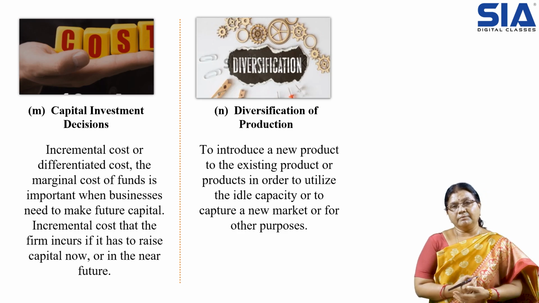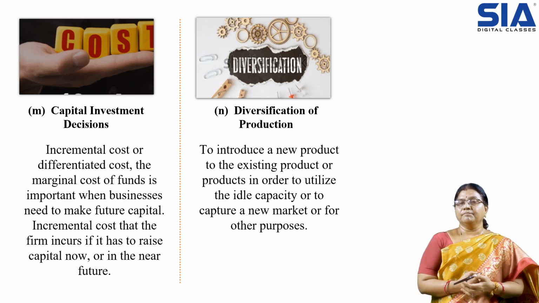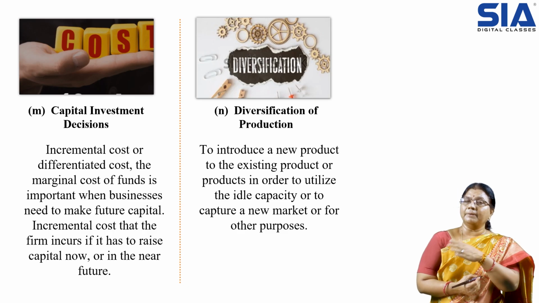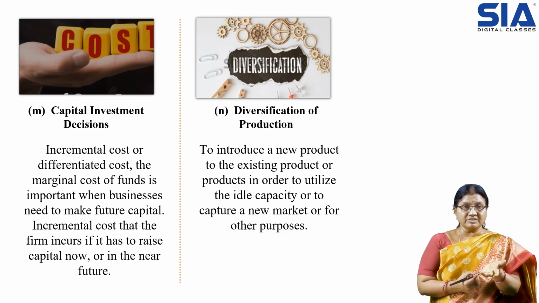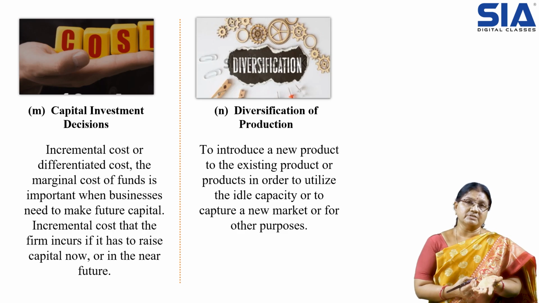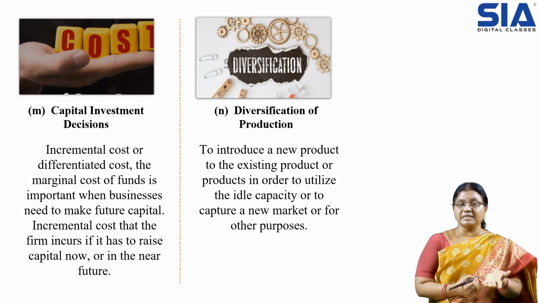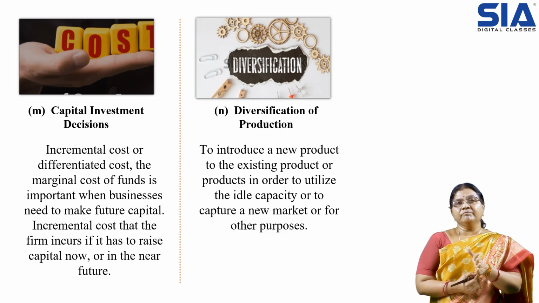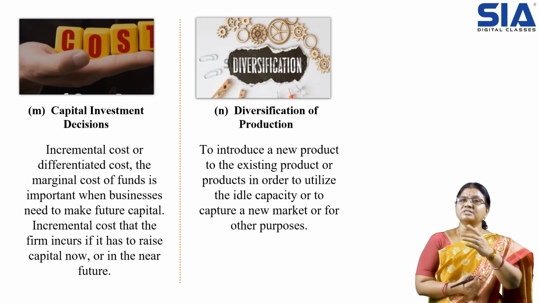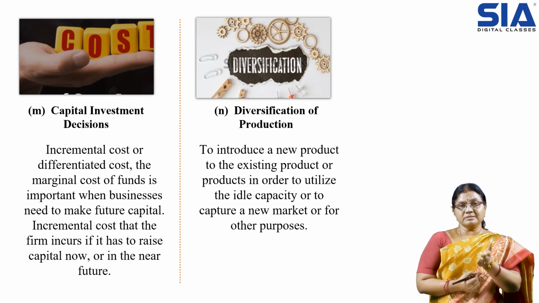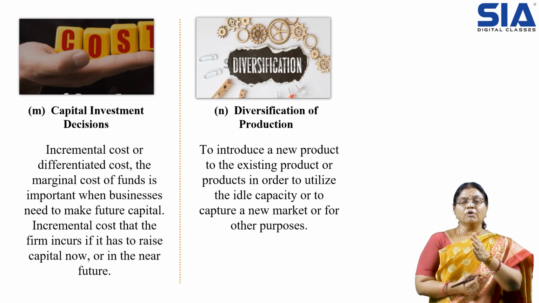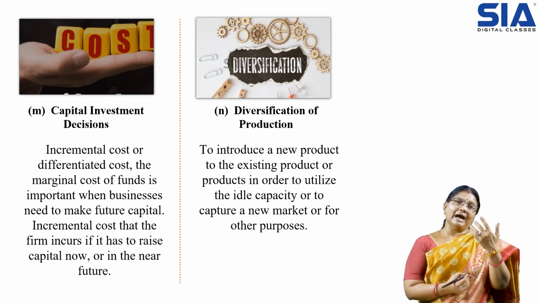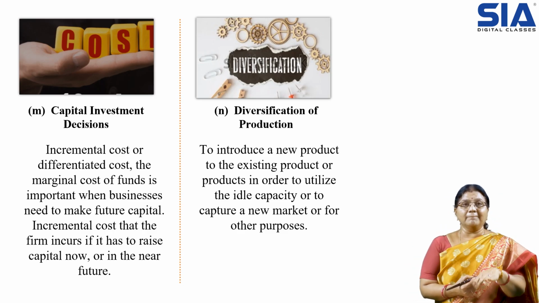Next is diversification of production. Nowadays there are so many products. When the period changes, the demand will change, the customers' preferences are changing, the customers' taste is changing. Depending on that, the businessman is changing the market. So that is diversification of production. You can see during COVID time, some products were given high priority, some products were completely down.